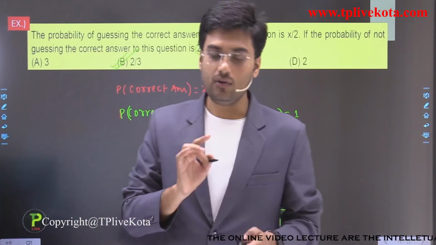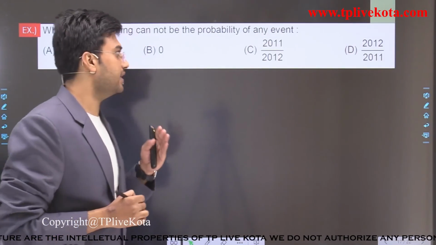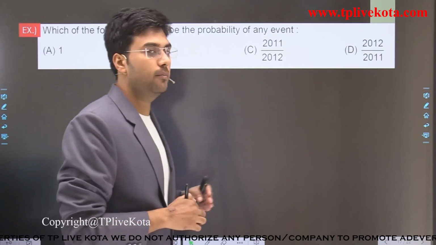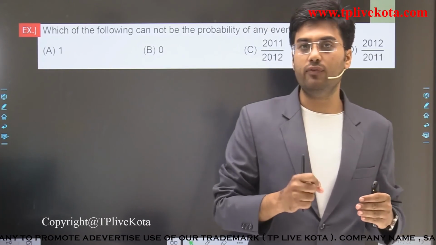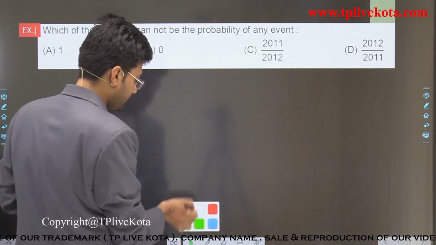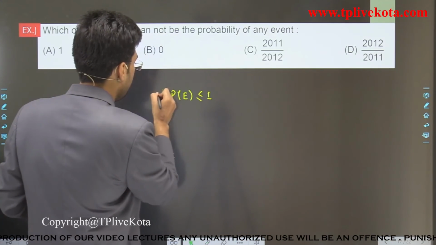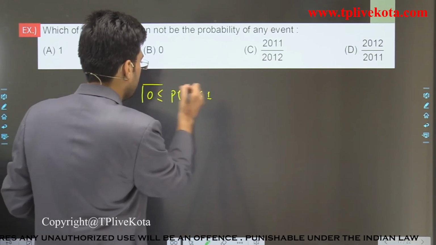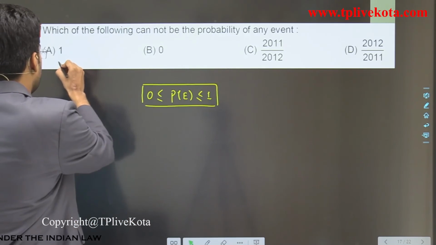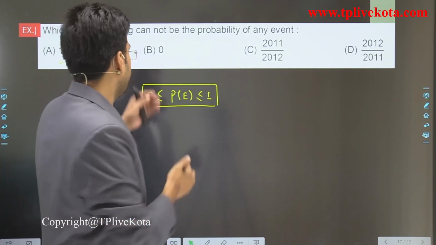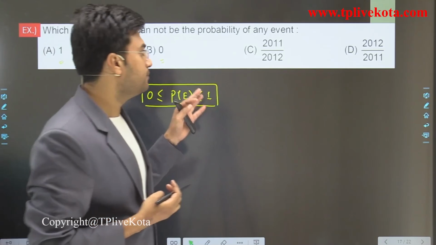Clear? Now after this, let's move to the next question. Here it is given: which of the following cannot be the probability of any event? Students, in the starting we studied that probability of an event is always less than or equal to 1 and always greater than or equal to 0. This is the range of probability for any event. So 1 may be probability of an event, and 0 may also be probability of any event.